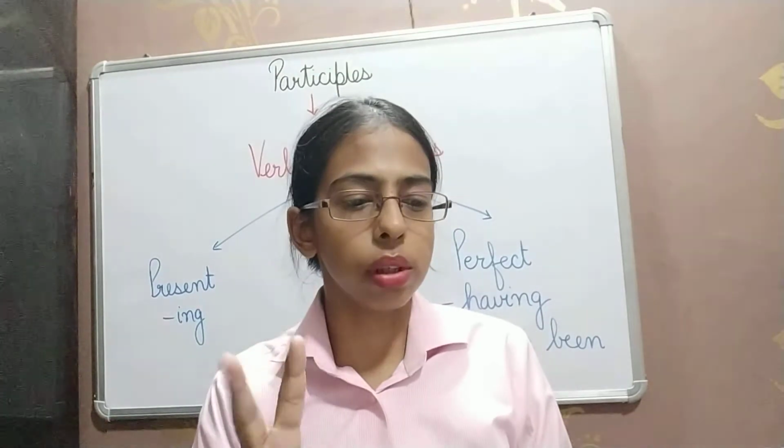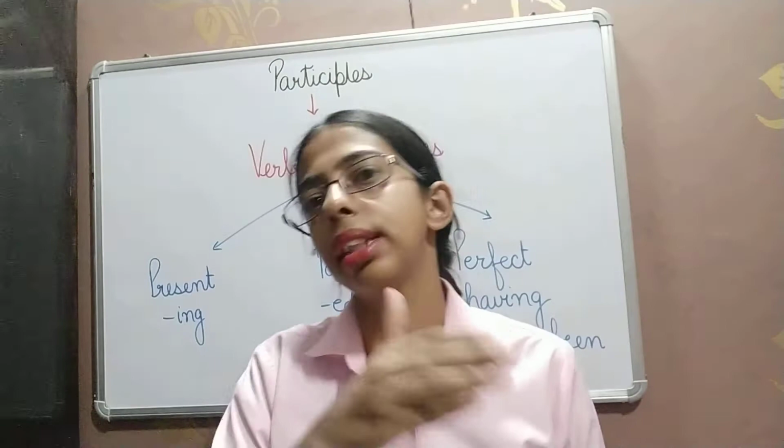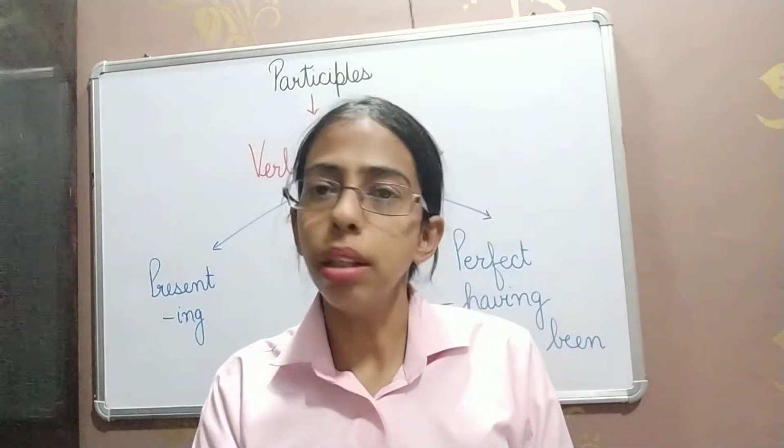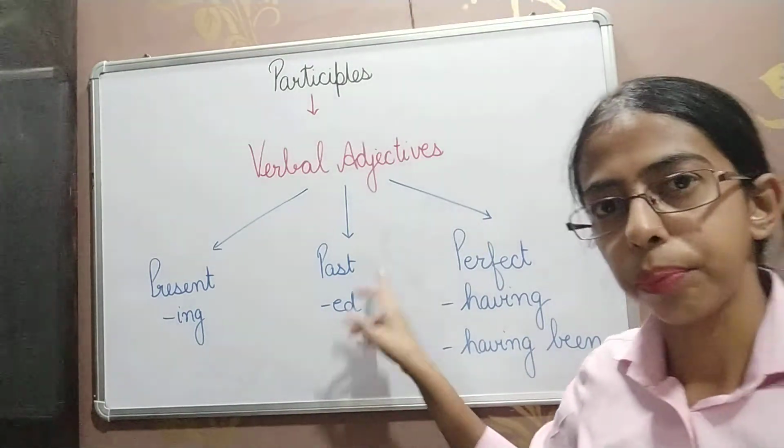Now here there are two words, wounded and rushed. But rushed is not acting as an adjective, wounded is acting as an adjective. So it is a participle, right? And which participle? Wounded is a past participle.